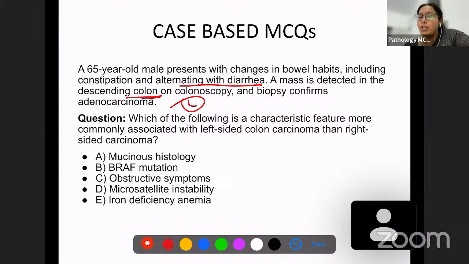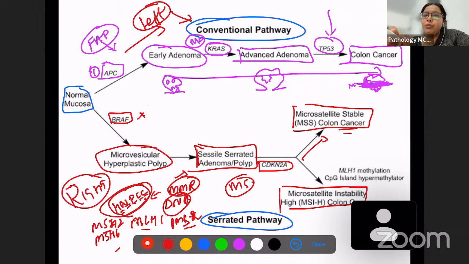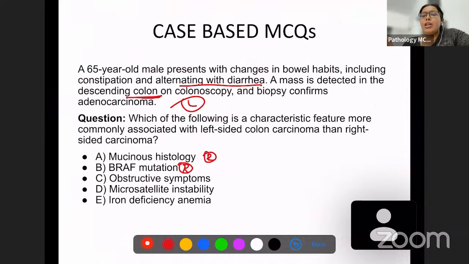Mucinous histology, I already said, associated with right side. BRAF mutation we already saw. In the adenoma carcinoma sequence, BRAF mutation was associated with right-sided carcinomas, right? Obstructive symptoms, left side. Iron deficiency, right side. So this is also easily solved. Obstructive symptoms, left-sided colonic carcinoma.